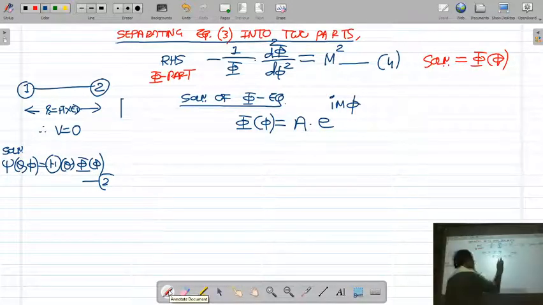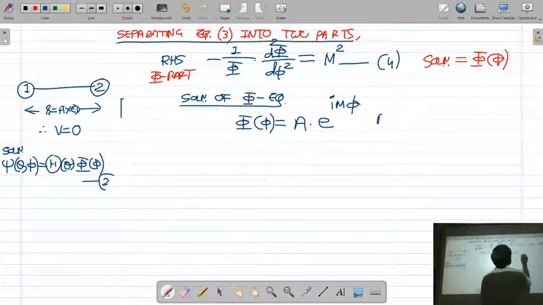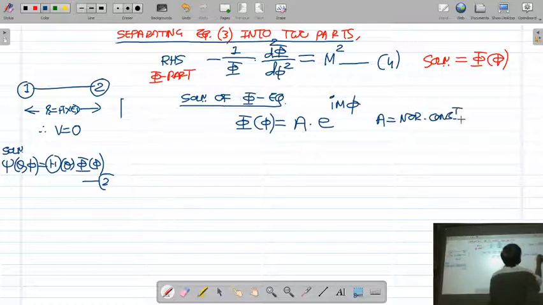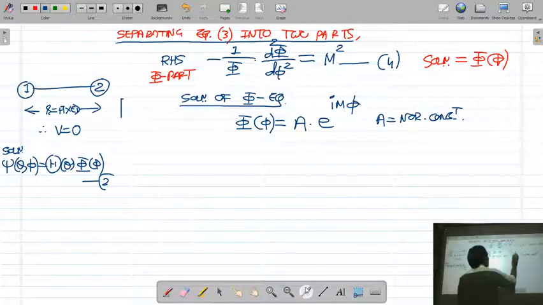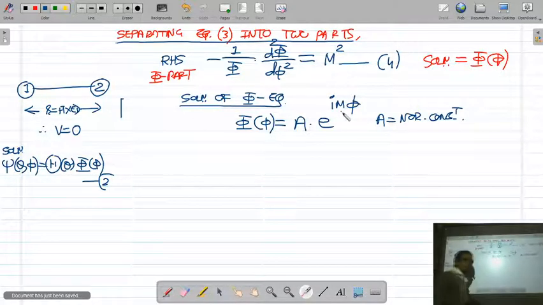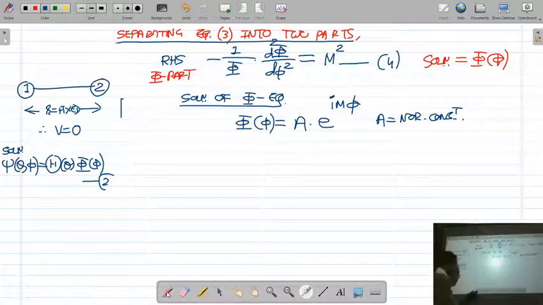What is A here? A is the normalization constant that we have to determine. Now, in order to find the value of m, we will apply one admissibility condition on the wave function. That condition you know, that is the single valued condition.